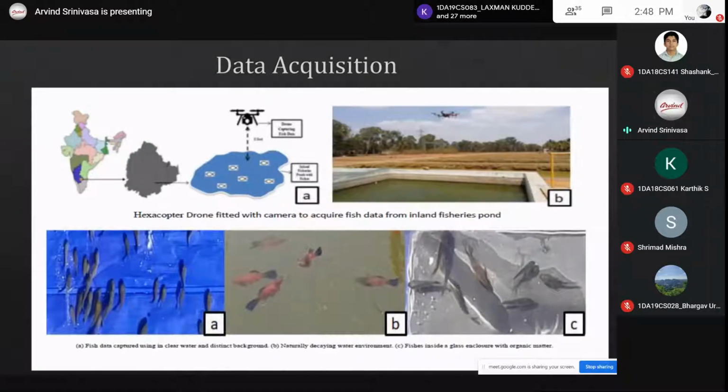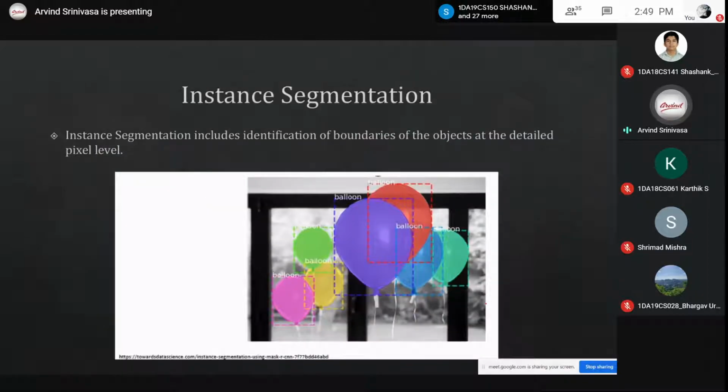So how did we do it? The first step is data acquisition. This was a small drone that we built, or you can use your mobile, and we used mobile also, so that we have variation. We took the fish data in three different settings: fishes in clear water with a distinct background, fishes in decayed water, and fishes in a glass enclosure with organic materials. So we took all these different types of data.